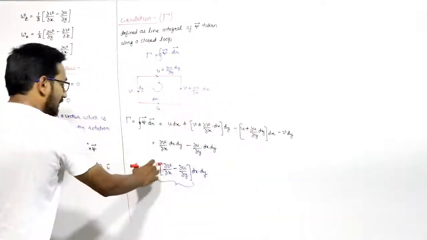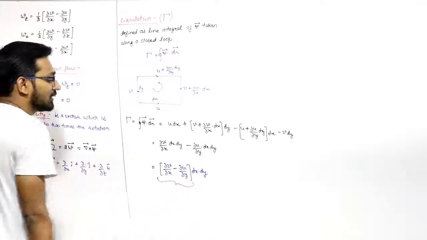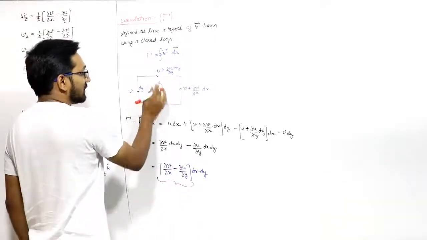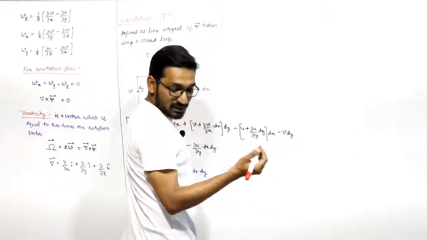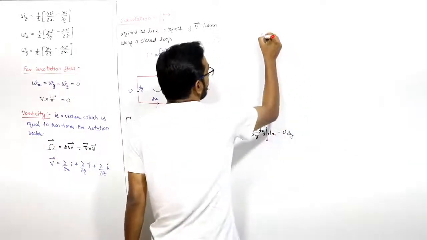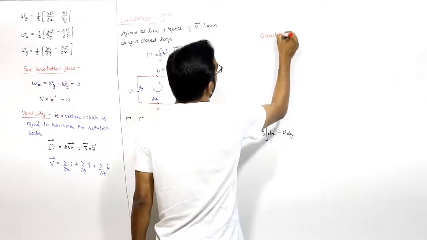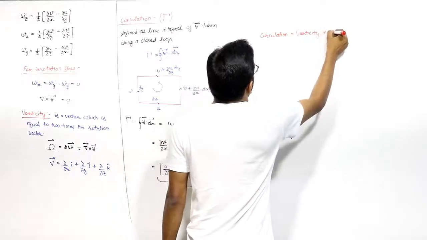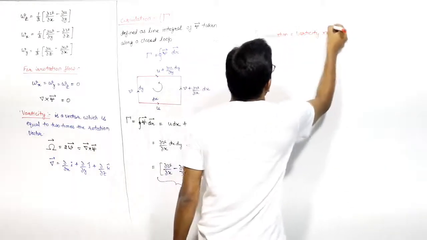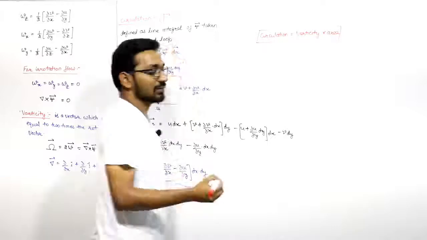You know that 1 by 2 of this is rotation about the z-axis, so this is the vorticity, and dx dy is the area of this. So from here you can write that circulation is equal to vorticity into area, right? You can use this formula in calculating the circulation. If circulation is asked in the question, then you can use this formula to calculate it, right?